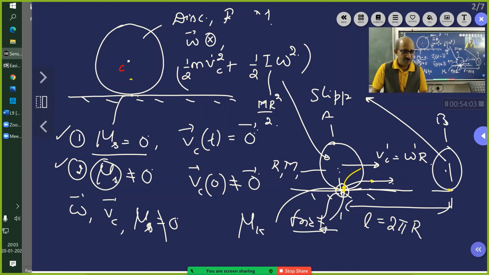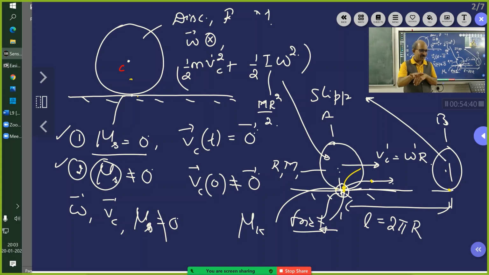That is why, when you are riding a bicycle and suddenly you see something, you apply brakes. The braking system in the cycle makes the rotation of the wheel become zero instantaneously, but the VC, the translation velocity, will not become zero. So your wheel will now slide on the road.